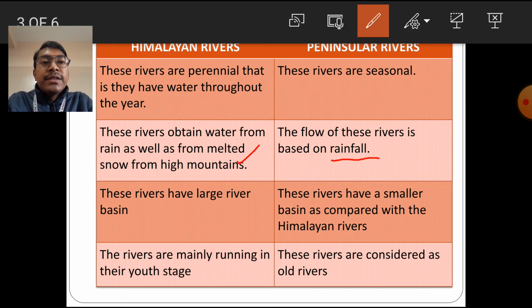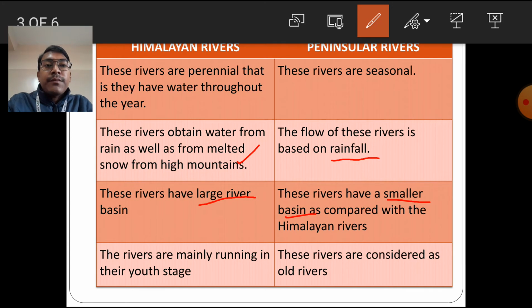The Himalayan rivers have a larger river basin. That means the area they occupy or drain is much larger as compared to the peninsular rivers. The peninsular rivers have a smaller basin as compared to the Himalayan rivers.